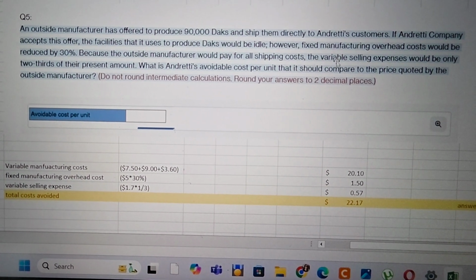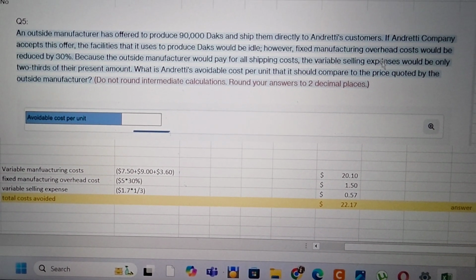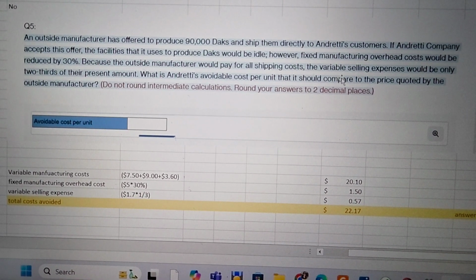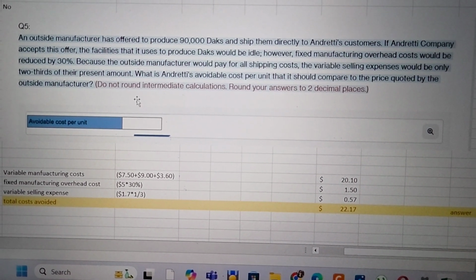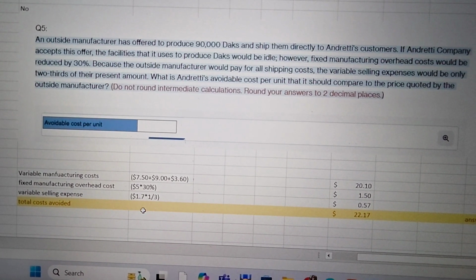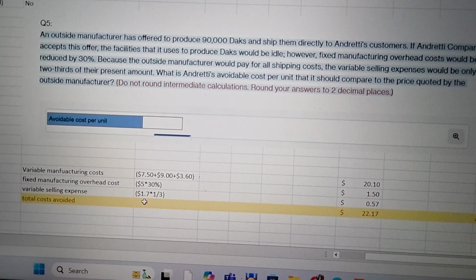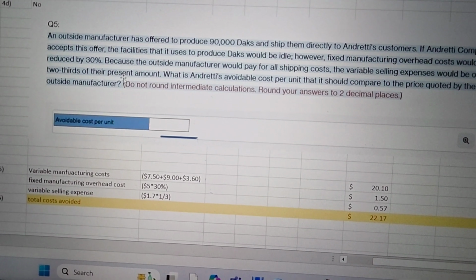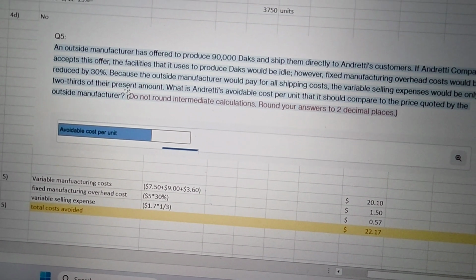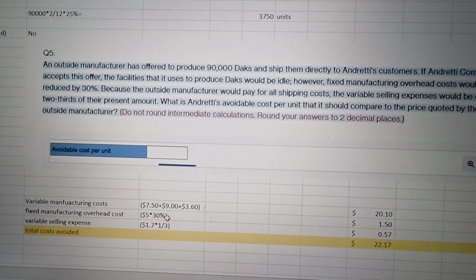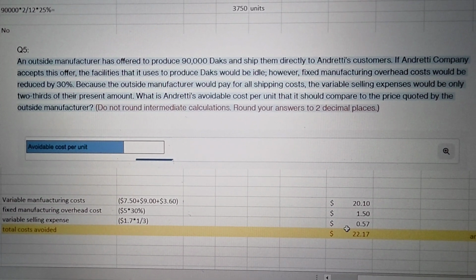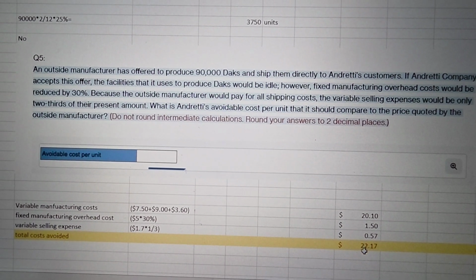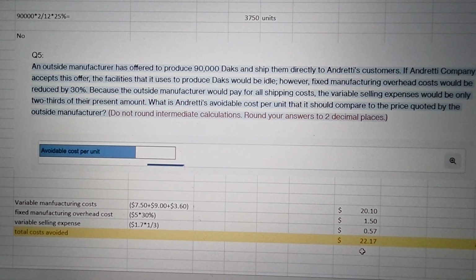Then shipping cost. No shipping cost would be incurred by us, and the variable selling expense would be only 2/3 of the present amount. The present variable shipping expense is 1.7. 2/3 will be incurred, which means we can avoid 1/3, because 1 minus 2/3 is equal to 1/3. So we can avoid 1/3 of the amount, which will be 0.57. So the total cost avoided is $22.17.